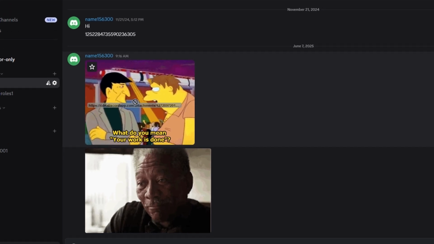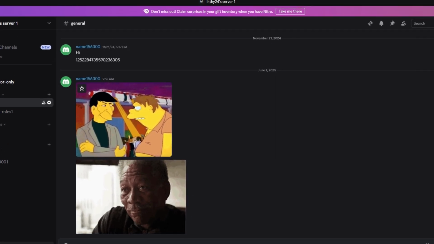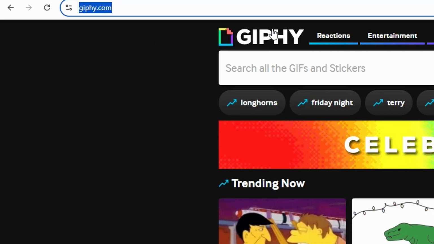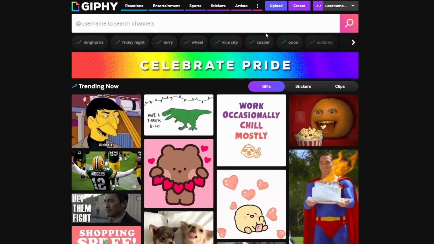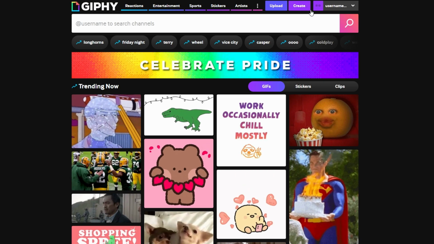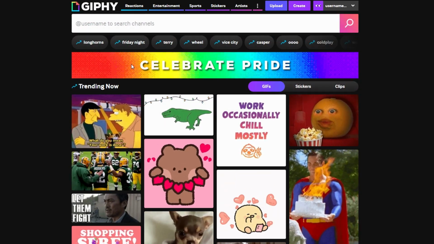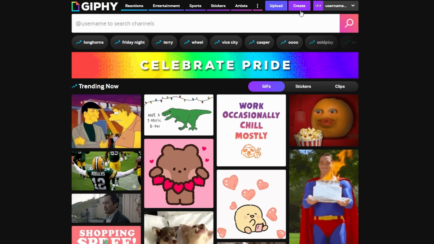Today I'm going to show you how to make your own GIF for Discord. First, open up your browser and go to giphy.com. If you don't already have an account, just make one, it's free. You can also log in using Facebook or Apple if that's easier.